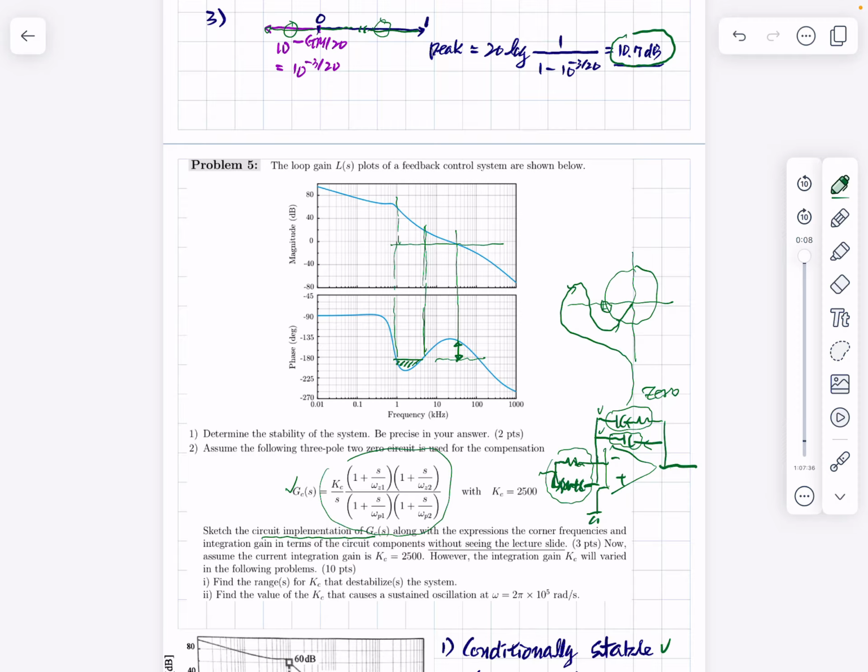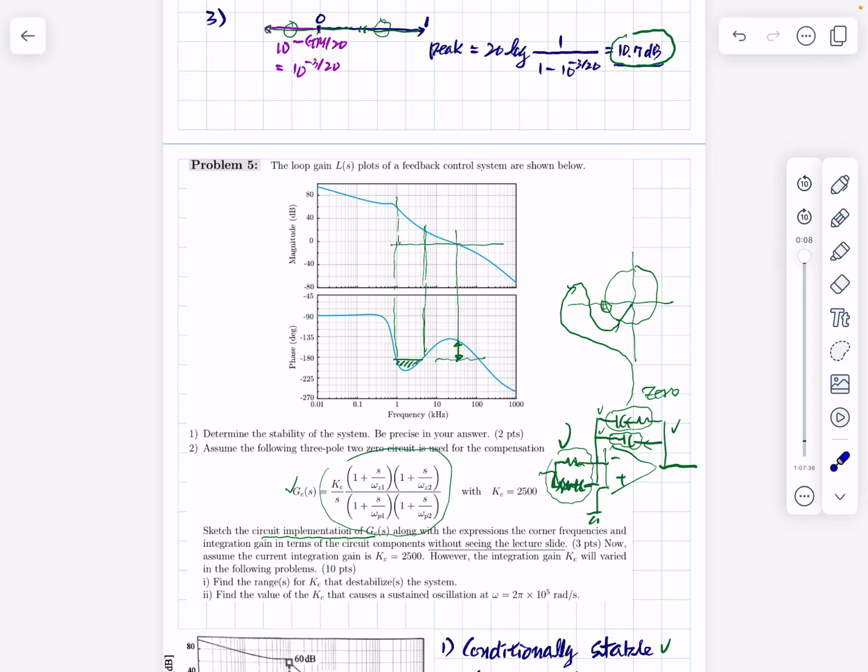But in this inverting amplifier situation, it becomes a zero. So a pair of pole and zero is created at this, and another pair of pole and zero is created at this, and you have this structure of integration. The structure of integration is implemented with these three components, and you know this.